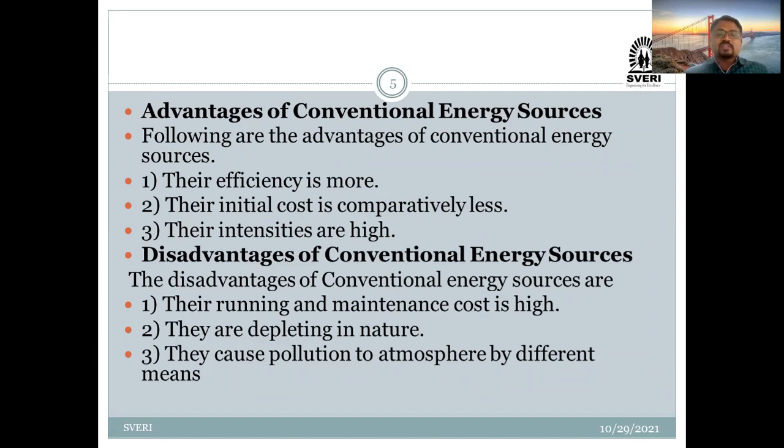Okay, so these are some advantages and disadvantages of conventional energy sources. As far as the advantages are concerned, keep in mind that their efficiency is high, and they are available in abundant manner, meaning their intensities are high. And the foremost disadvantages are that they are depleting in nature, and they pollute the atmosphere. These are the advantages and disadvantages of conventional energy sources.